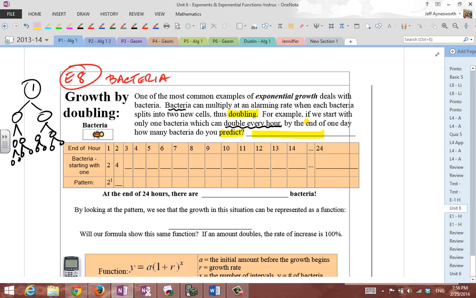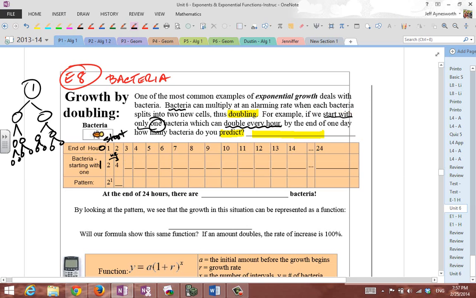Okay. Now that you have written down a number there, let's go ahead and take a look at what's going to happen here. Now you start off in the beginning with one bacteria. It says if we start with only one bacteria, start with only one. Circle the word one. So in the beginning, at the start here, time equals 0, you have one bacteria. At the end of hour 1, you have two bacteria. At the end of the second hour, you have double that. So you're going to have to multiply times 2 here. 2 times 2 is obviously 4.